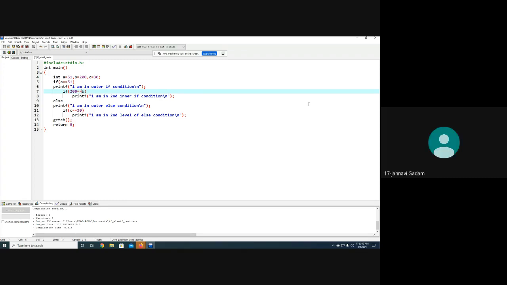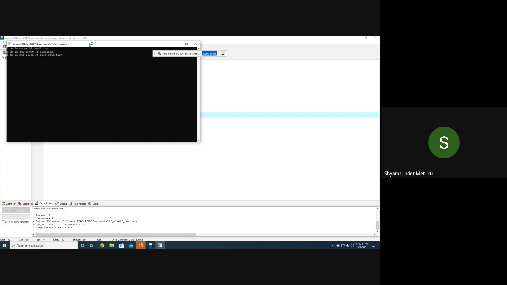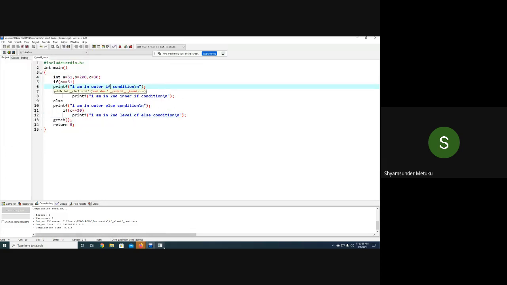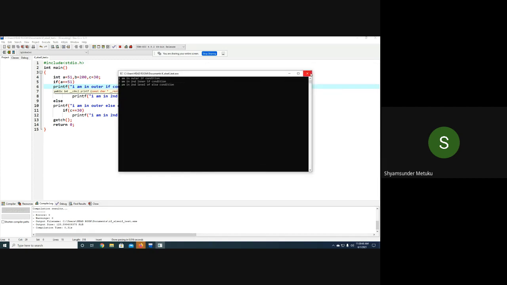I am in outer if condition. Yes. Then I am in second inner if condition. Very good. And I am in second level of else condition. Okay. So this one, and this one. Only the else condition will not get printed. Remaining all get printed. Let us verify. Everybody see, there are 3 printfs, as she said just now. First one, I am in outer if condition. I am in second inner if condition. Then I am in second level of else condition. Only this is missing. So it is perfectly right.